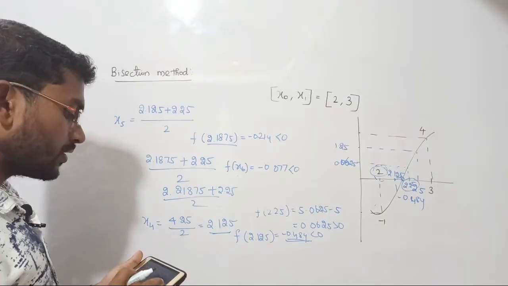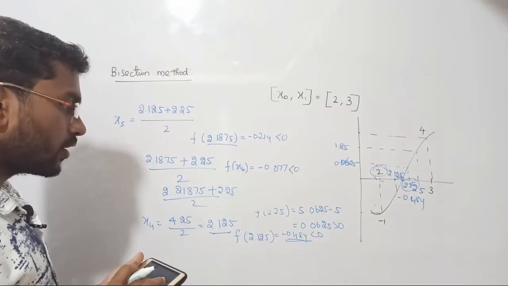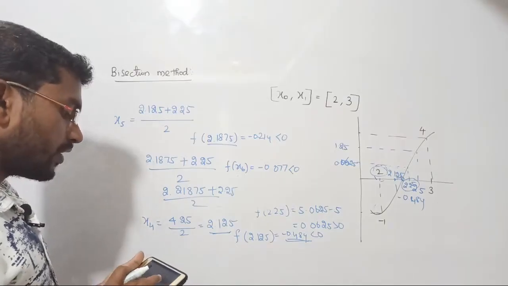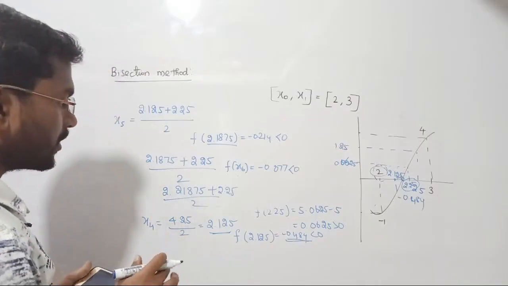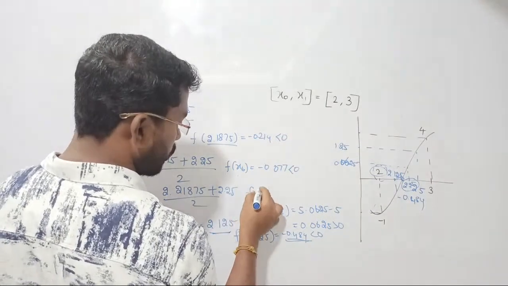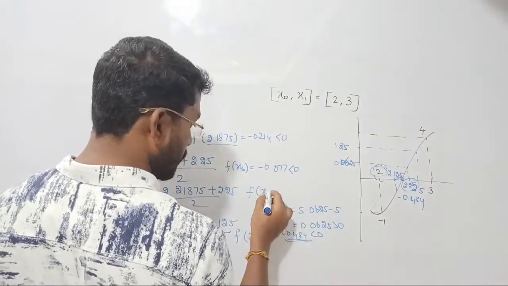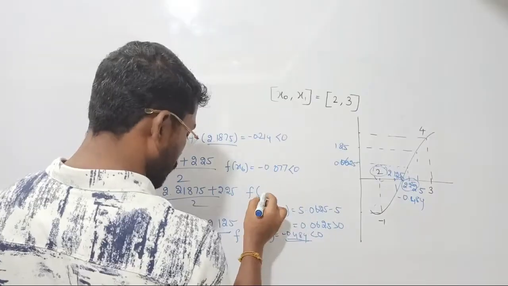2.21875 plus 5 plus 2.25, yes, divided by 2, and then we should square it and subtract 5. I'm getting minus 0.007, right? Almost, we are getting close to 0, right? So the root at x equal to